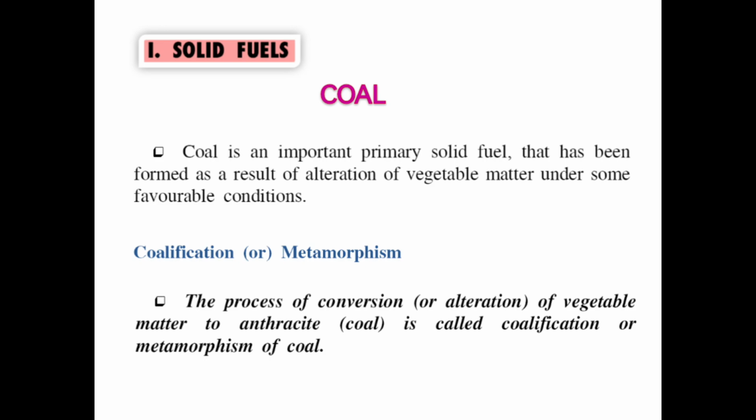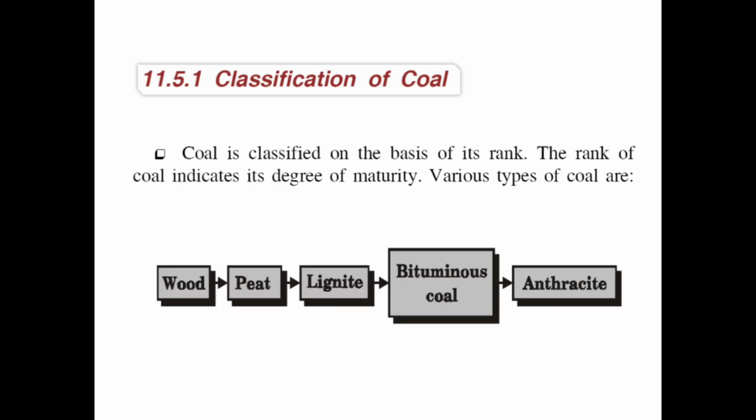Solid fuel. Solid fuel, example coal. Coal is an important primary solid fuel that has been formed as a result of alterations of vegetable matter under some favorable conditions. Coalification or metamorphism: the process of conversion or alteration of vegetable matter into anthracite is called coalification or metamorphosis of coal.